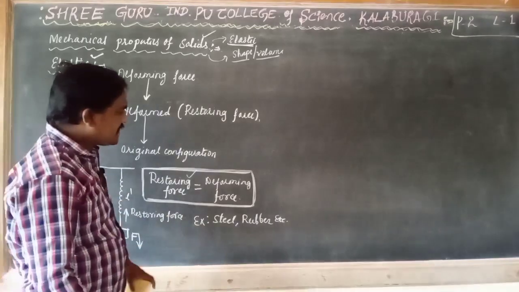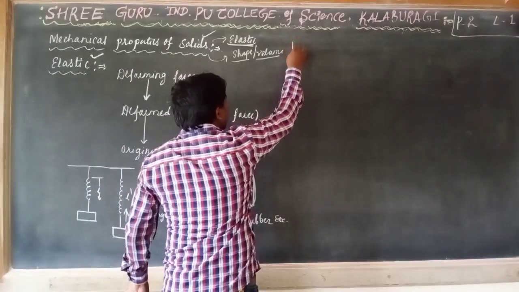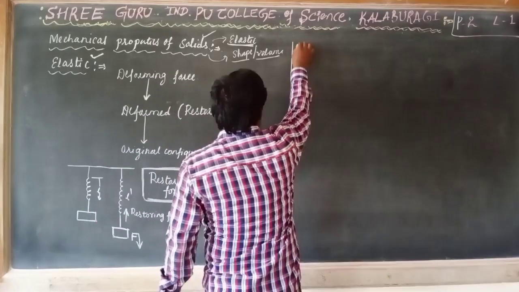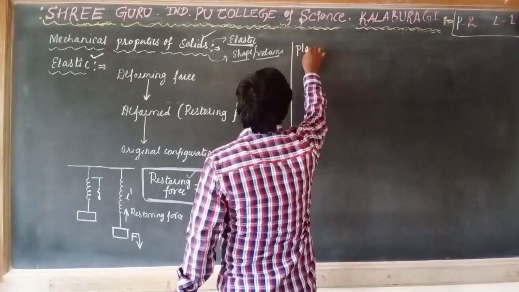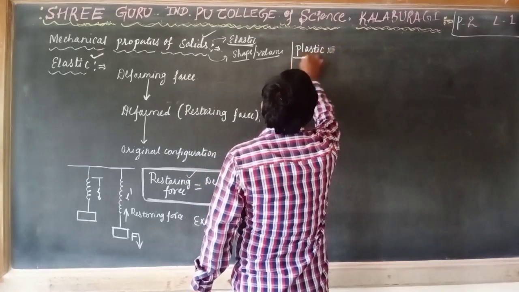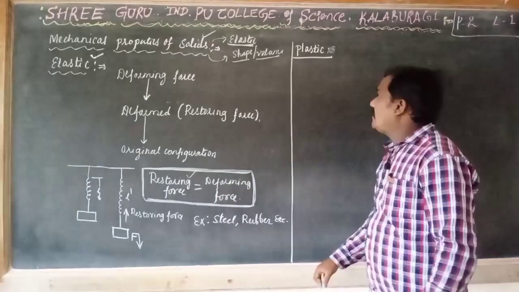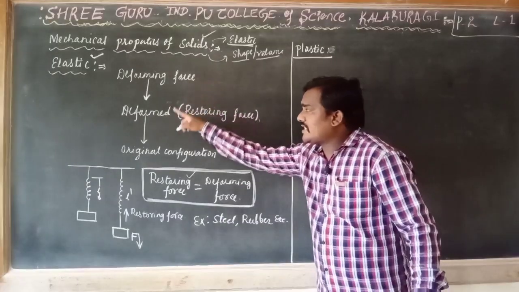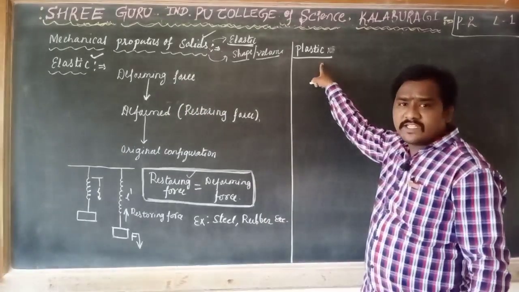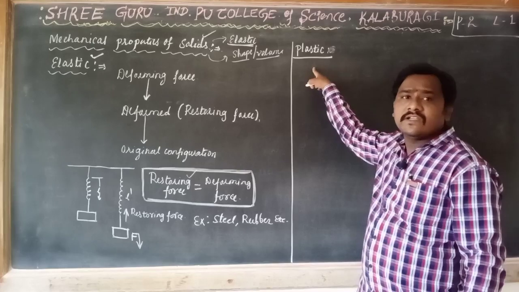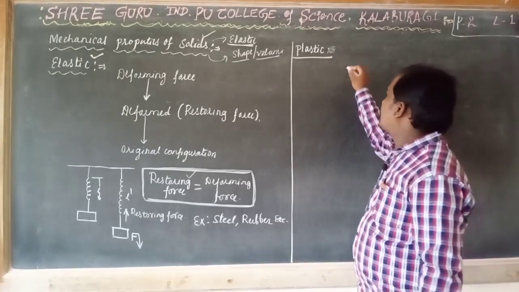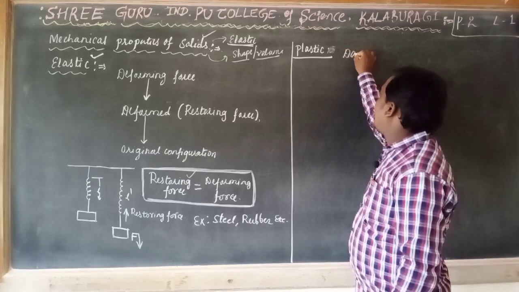Now come to the opposite of elastic nature, that is plastic materials, or plasticity. What is elastic? Which regains after removal of the deforming force. What is plastic? Which does not regain after removal of that deforming force.